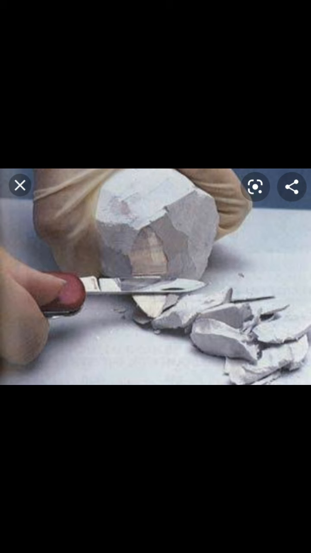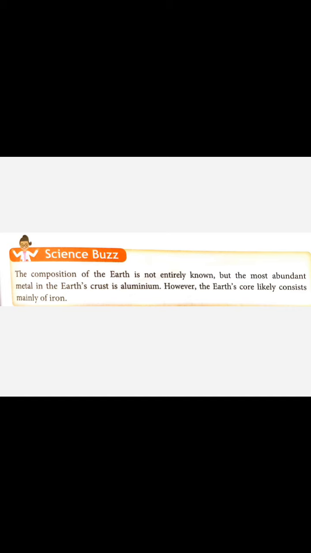Okay. One science buzz on page number 83 is there in your book. That is, the composition of the earth is not entirely known, but the most abundant metal in the earth's crust is aluminium. However, earth's core likely consists mainly of iron. Okay. Earth's crust mainly consists of aluminium. Here the word written is most abundant metal, not element.